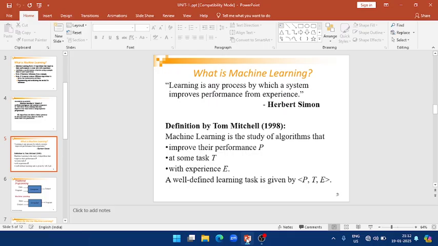We call the performance measure P, the task T, and the experience E. So a well-defined machine learning task is given by P, T, and E.